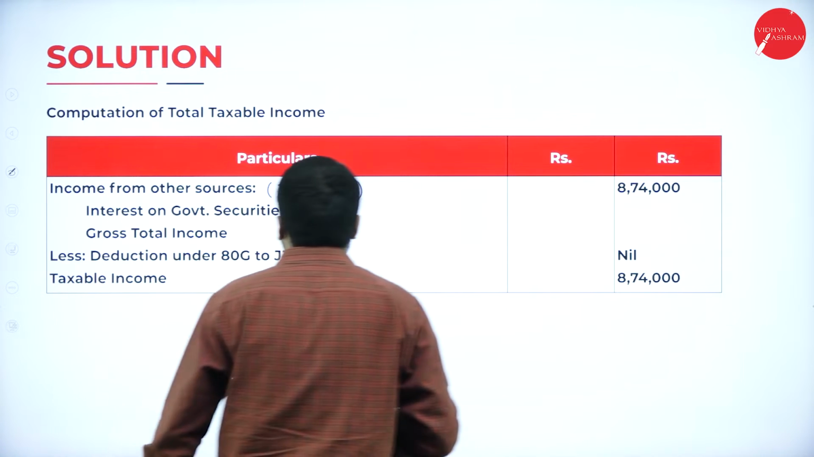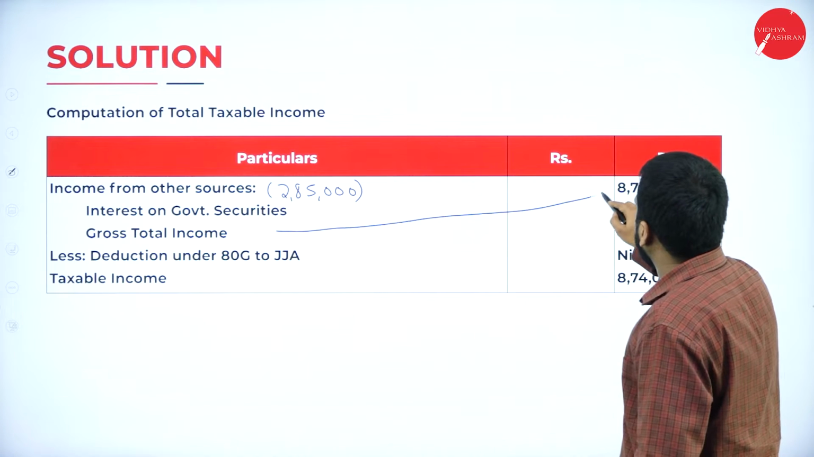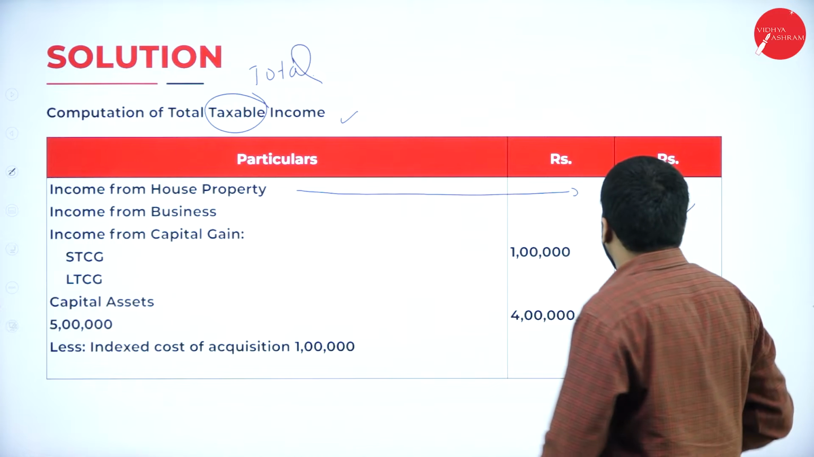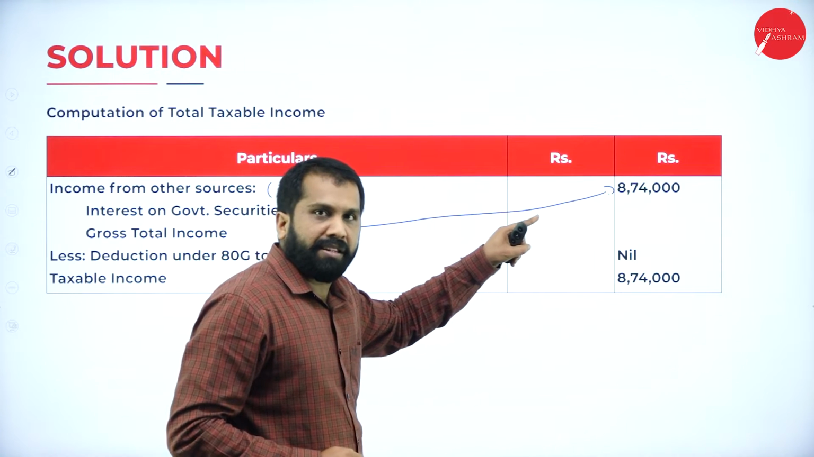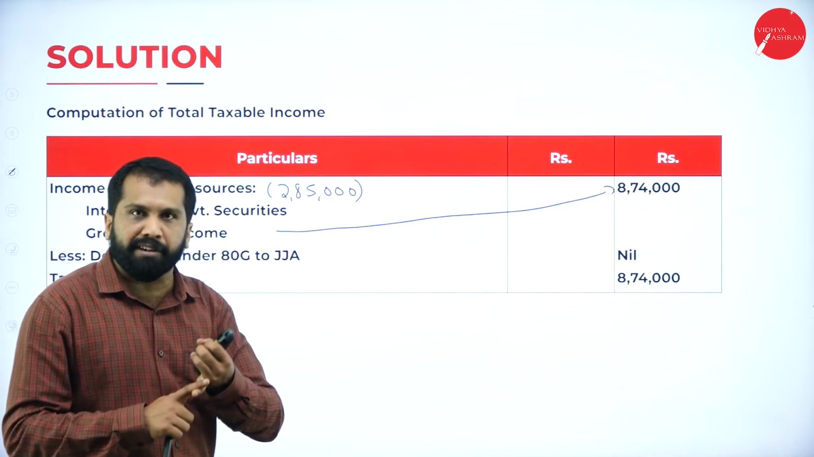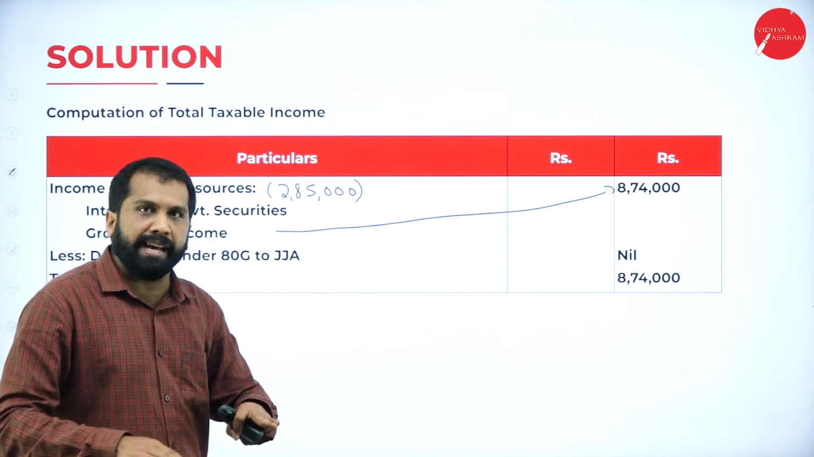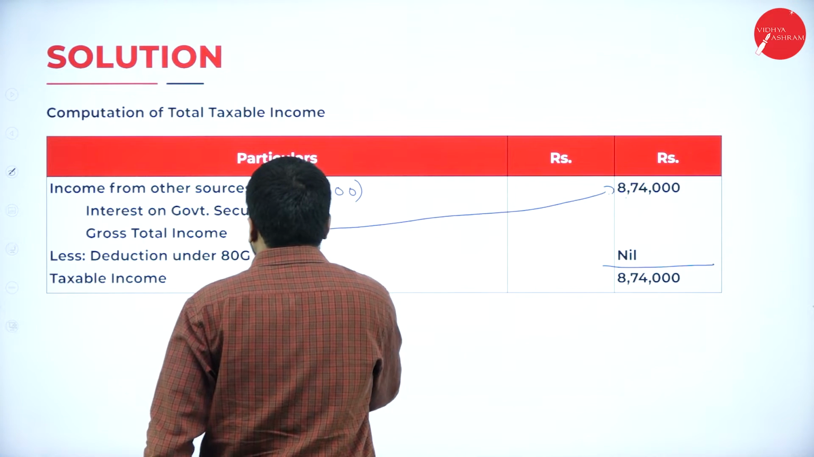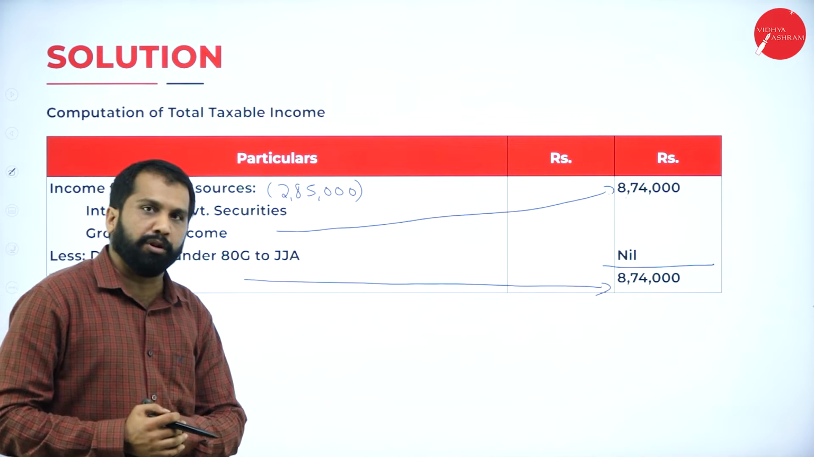Now, if you add everything, what is your total income? 89,000 plus 5 lakh plus 2,85,000, you will get 8,74,000. Now, are there any deductions? Have they made any investment, any savings, any mediclaim policy? Nothing they have done. So, 8,74,000 minus 0, your taxable income is 8,74,000 itself. Hope you are clear?